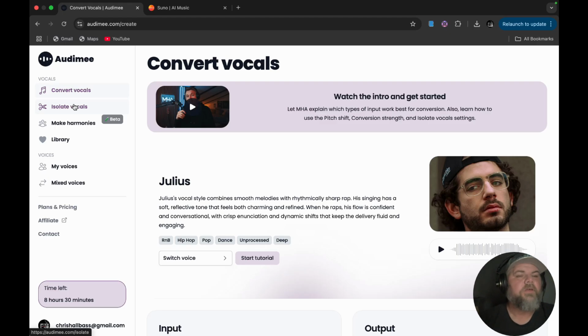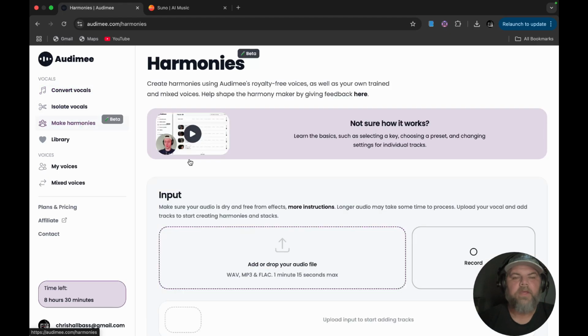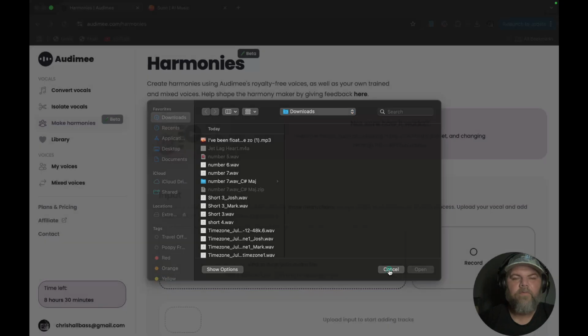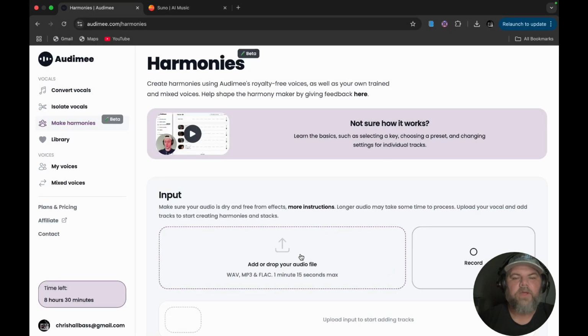Anyway, I digress. So we're going to click here to make harmonies, and what you want to do is input your harmony audio. If you notice here, you only have 1 minute and 15 seconds. It is not the 7-minute max that is on the opening page, and they do not give you an option to edit out your additional audio, which I wish they could fix, which seems like an easy fix. So please, Team Audimee, please fix it.